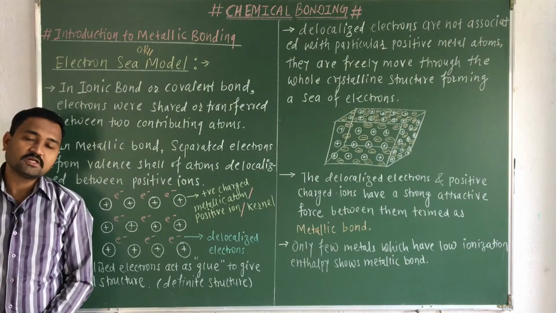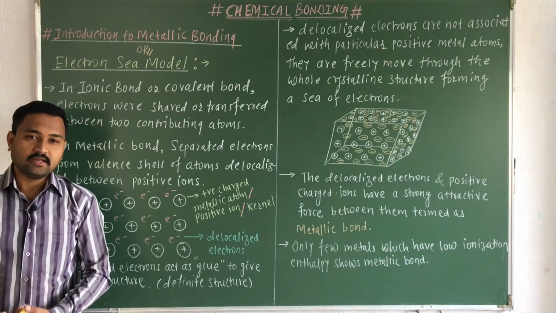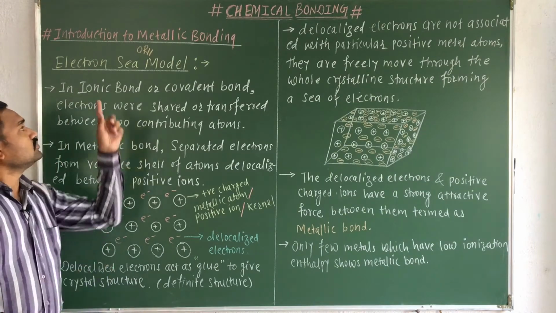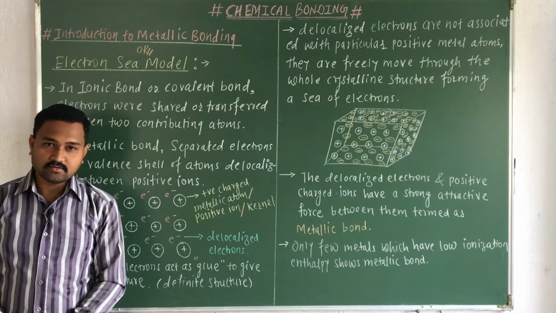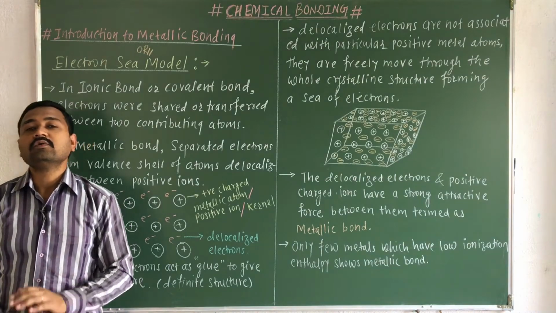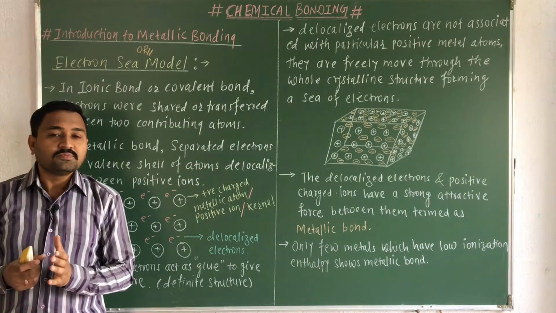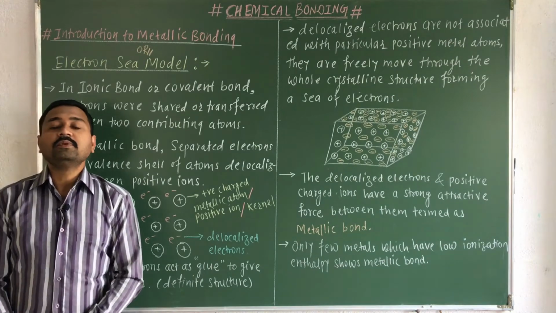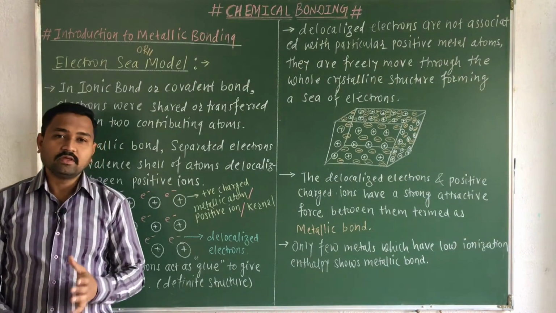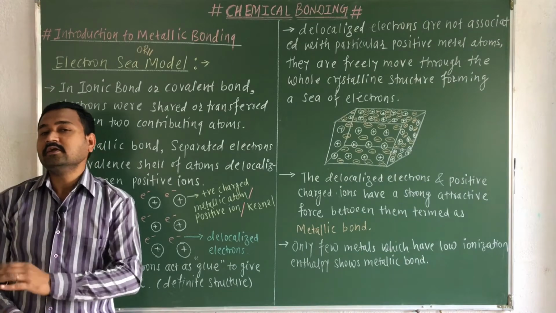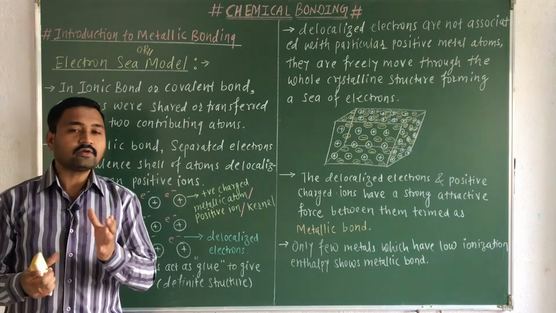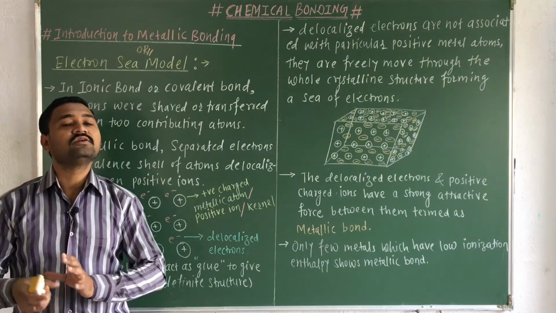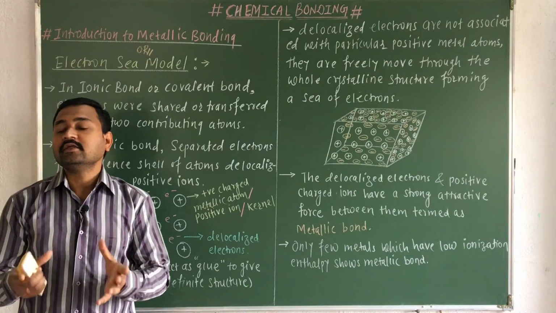Now in today's lecture we are going to learn about the metallic bond, also known as the electron sea model. This is a special type of bond which is observed in only a few metallic elements. In the previous lecture you studied the ionic bond and the covalent bond in detail. Here we are going to learn how the metallic bond is different from the covalent bond and the ionic bond.